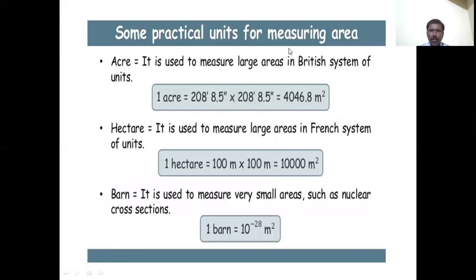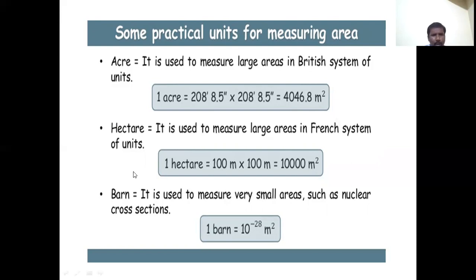Some practical units for measuring area. First, acre. It is a unit to measure large areas in the British system of units. That is 1 acre, 2 acres, 3 acres. We use this unit to measure fields. That is 1 acre equals 4046.8 meters squared when expressed in meters.